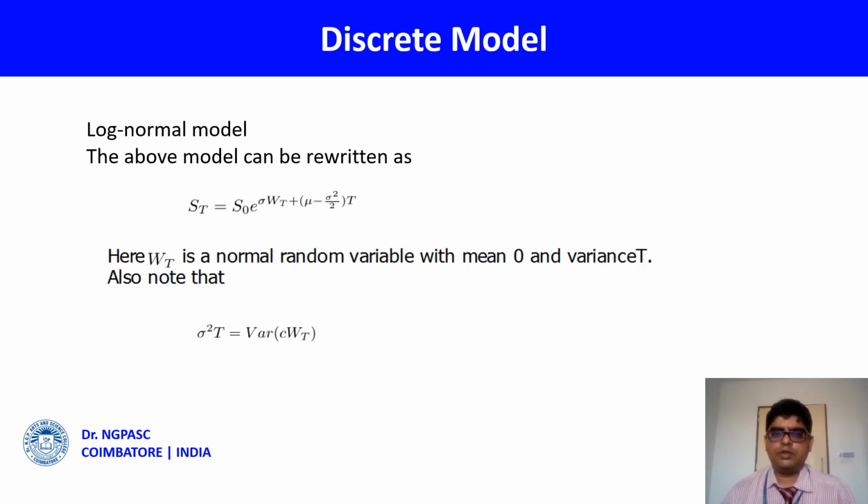So again, the above model can be rewritten in this form. This is called the log normal model. Here W suffix t is the normal random variable with mean 0 and variance 1, that I already told you. If it is drawn in the form of a graph of variance against time, you will find that it will be a zigzag one.